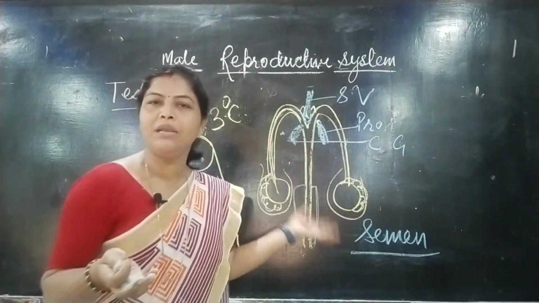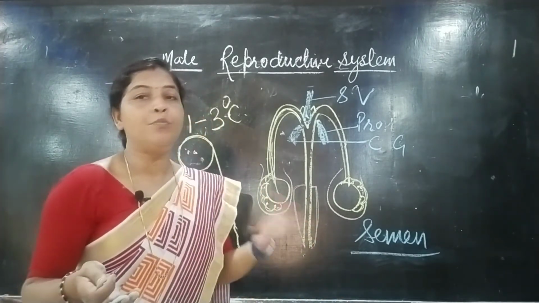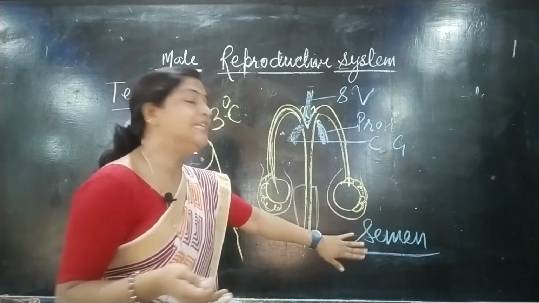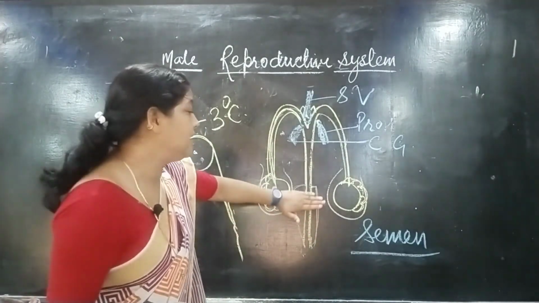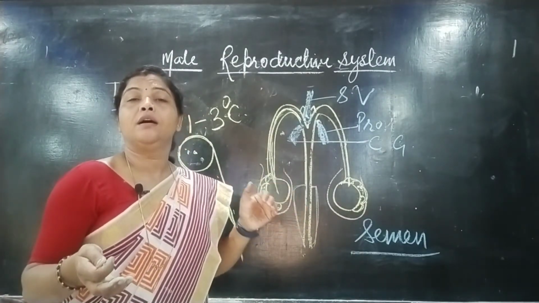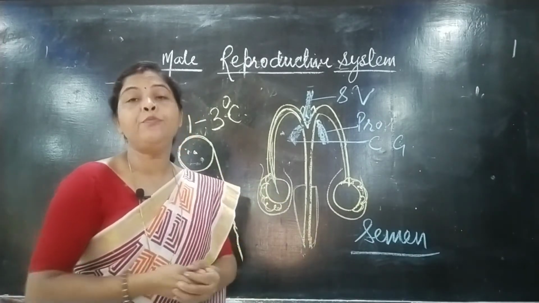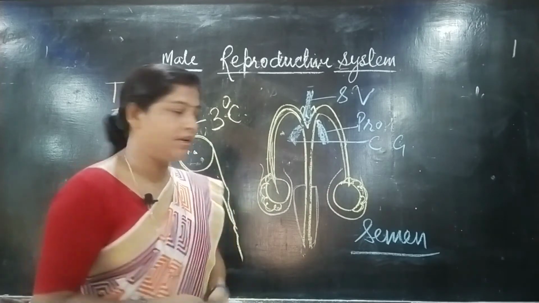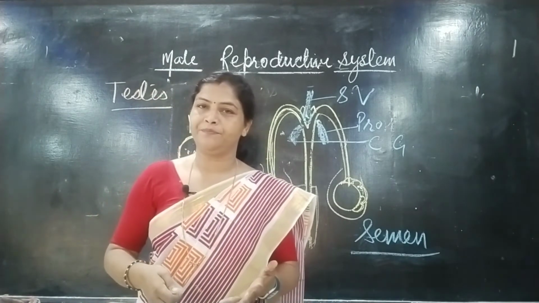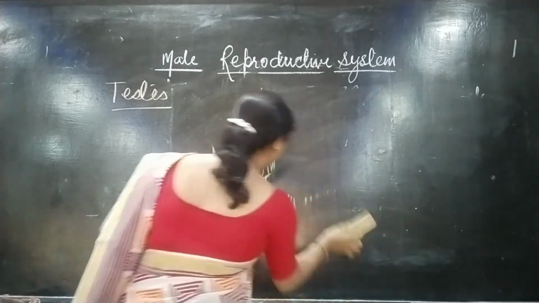We can define it as a milky fluid consisting of sperm which provides nourishment, medium, energy, lubrication and conversion of acidic medium into alkaline. Then this semen is ejaculated by the last part, called the penis, which has direct involvement in reproduction, in the process of copulation, and from here this semen is released to the female reproductive part. I hope you understand the structure and function of this male reproductive system.